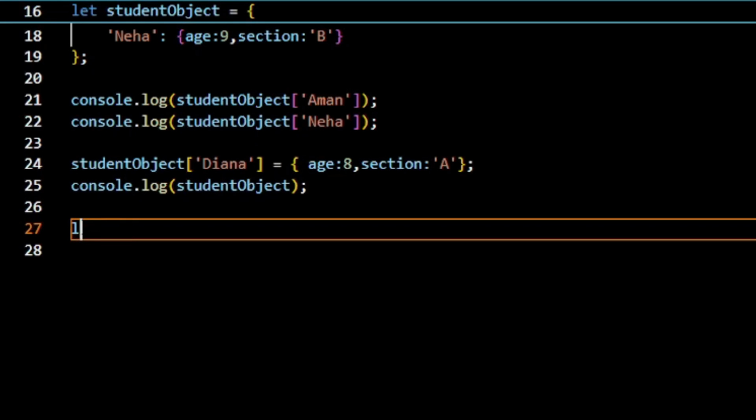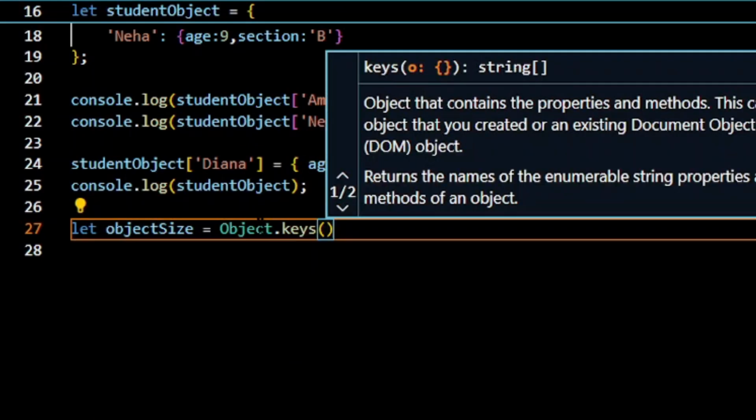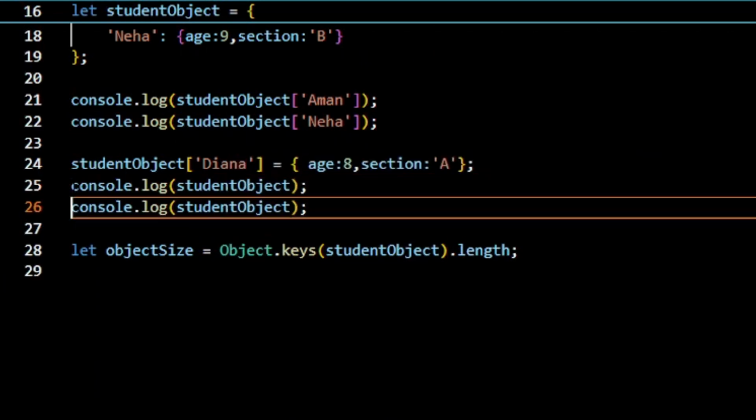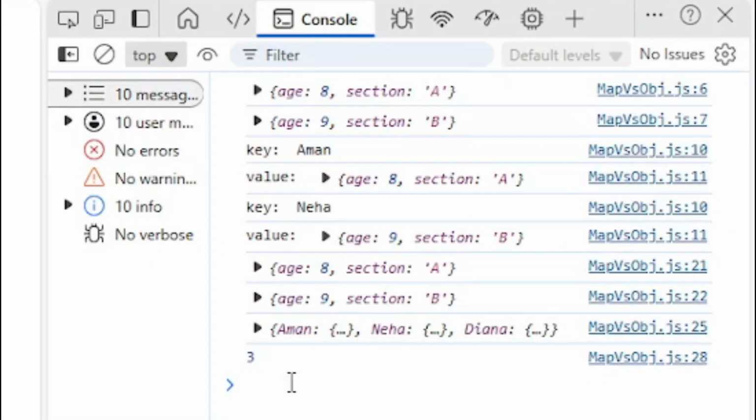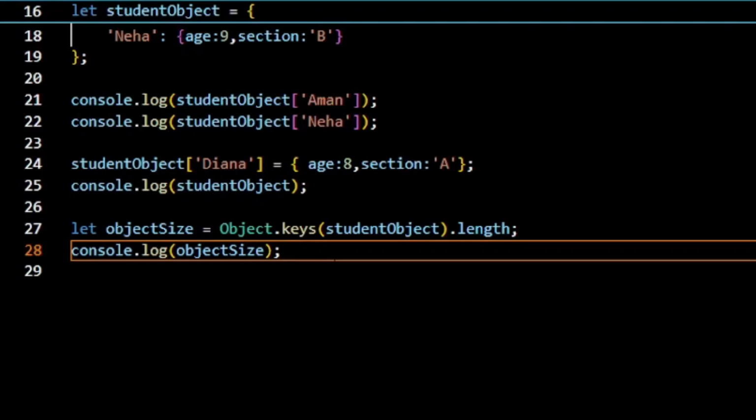So now we are going to check the size of our object. Let objectSize equal Object.keys(studentObject).length. Okay, see, it's showing us 3. That's the size of our object. So there is no size property available for our object. We have to use this roundabout method.